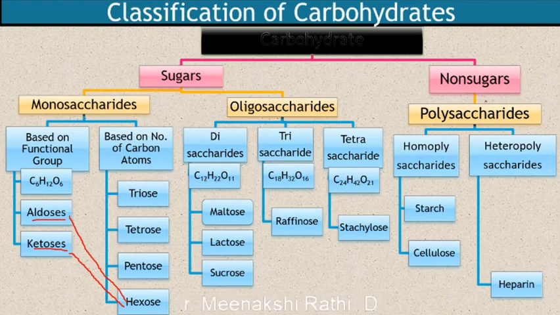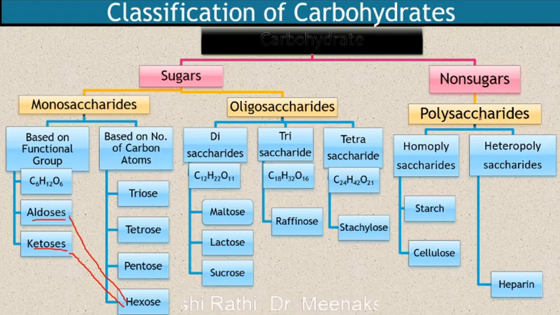While non-sugars are also considered polysaccharides. These are polymers. Polysaccharides on hydrolysis give more than 10 monosaccharide units. They may be 50, 100, 200 and so on.